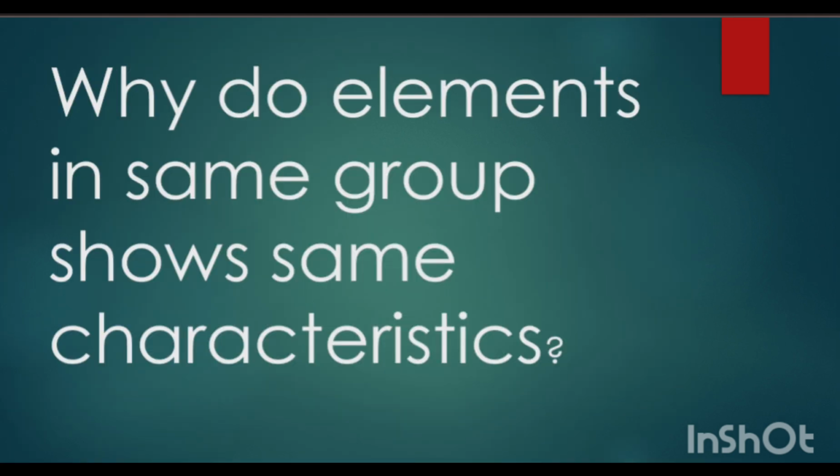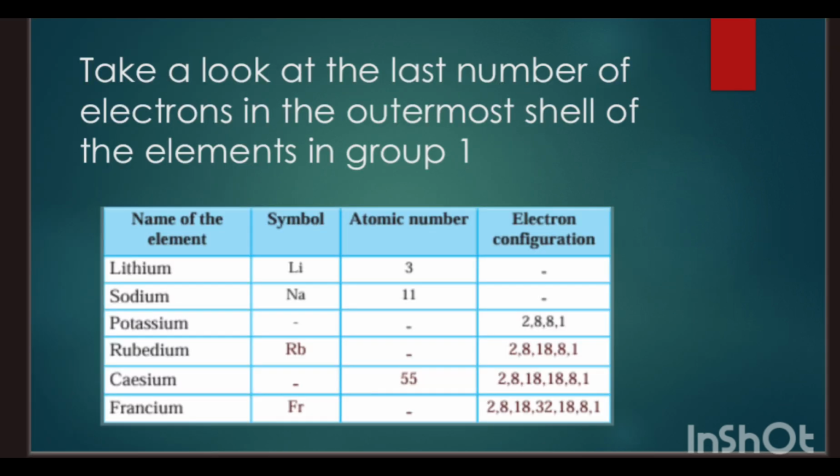So I have a question. Why do elements in the same group show the same characteristics? So let's examine it with the elements of group 1. Here the electronic configuration of elements of group 1 is given. Observing this, we can see the number of outer electrons of all elements is the same, which is 1.